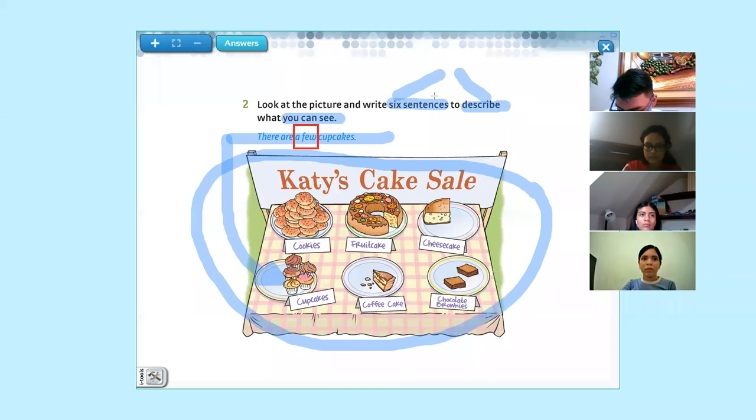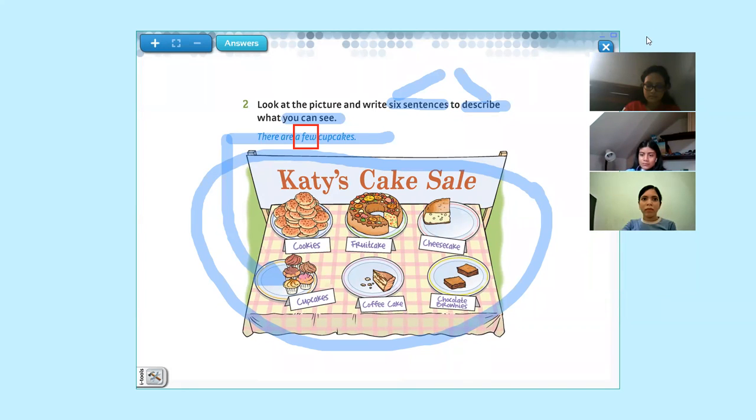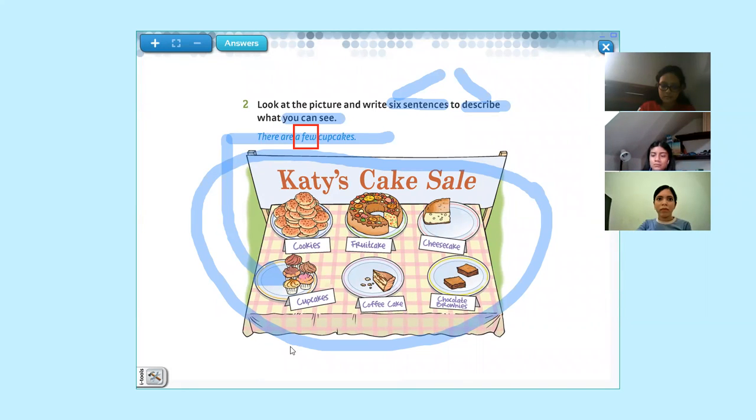Okay, students are working. Very good. They are collaborating in the chat. Please, the students with cameras off. Okay, very good. The students are sharing information in the chat. Excellent. Okay, so we are going to listen to some of the options. Sabino, give me the sentences that you have. Sabino Solorzano.